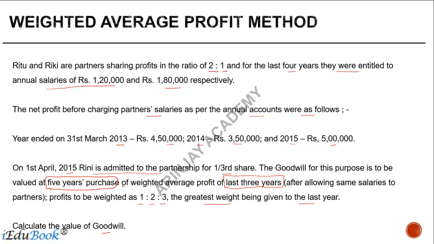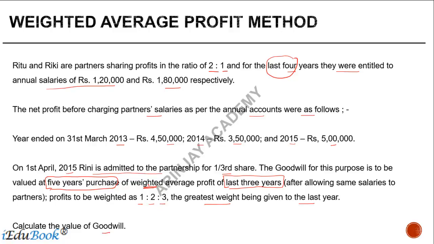Now in this case, you are given that the salary which they were drawing for the last 4 years is 120 and 180. You're given the profits of the last 3 years. The goodwill is to be based on 5 years purchase of weighted average profit of the last 3 years, and the weights are also given.